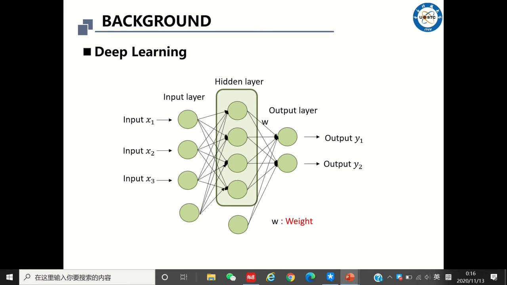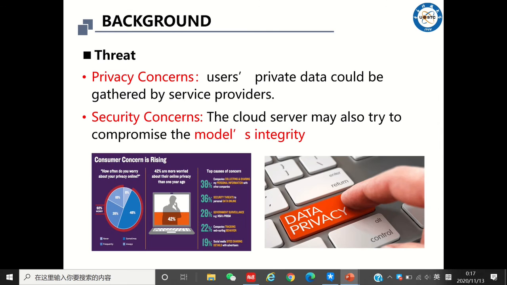In this paper, we focus on the model integrity and user privacy in the inference process. We know that to support automatic services, many companies such as Google and Microsoft provide outsourced deep learning servers, using them as machine learning as a service. However, it also brings various security and privacy concerns. Particularly in inference services, customers are very concerned about the model integrity and the data privacy once outsourcing them to the cloud.